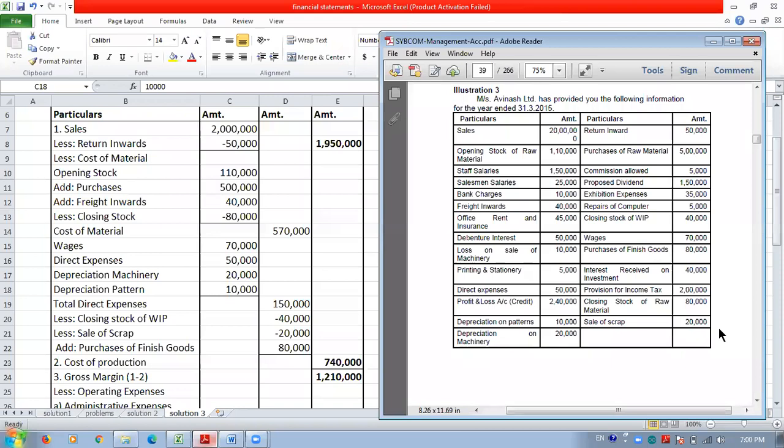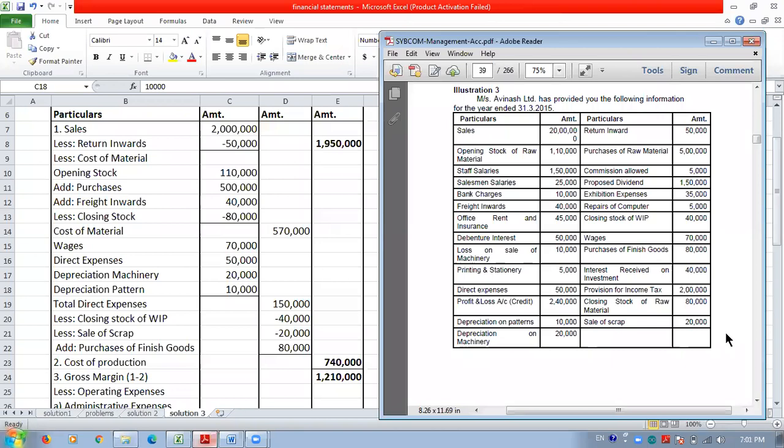That means it can't be sold in a market as a normal product, because it may have some defects, or it may not have the standard quality which we are going to sell in a market. That's why this is considered as scrap.